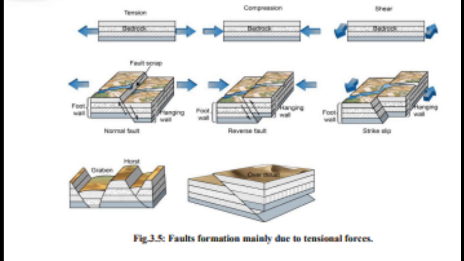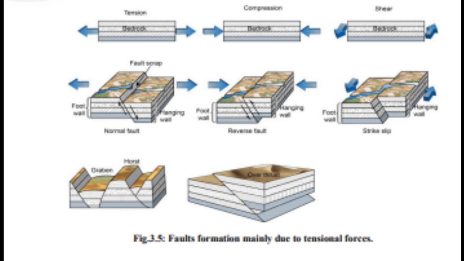Literally speaking, a nappe is not a fold, but it is a fault caused by excessive pressure. It is a French word which means cover sheet or tablecloth. Examples of nappes are found in the European Alps. Faulting and thrusting. You have studied the basic information on folds and their types.